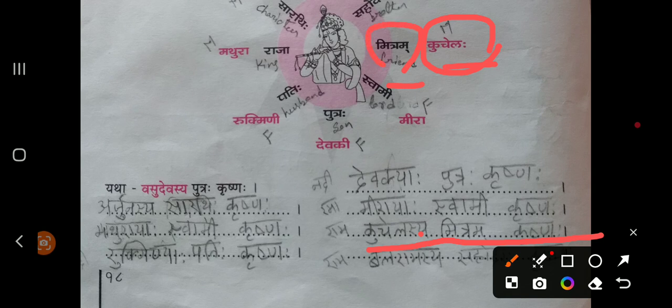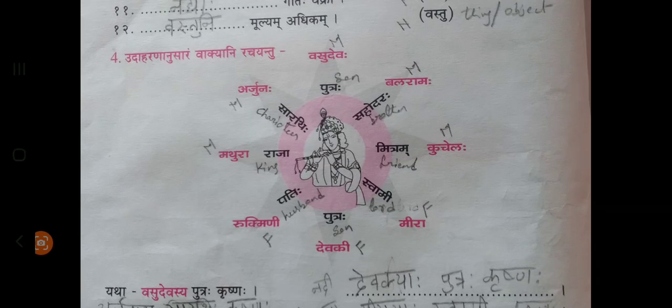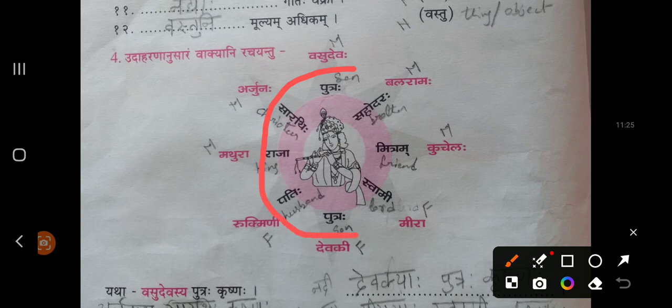Mitram you will write as it is. These middle forms don't change at all. All these noun forms won't change. It will remain as it is. Krishnaha, who is playing the main role, that shabda also won't change.